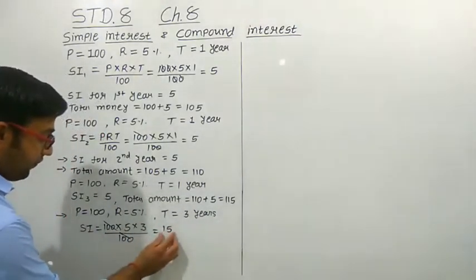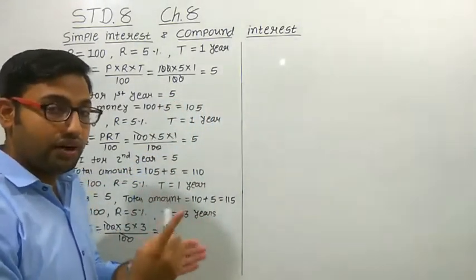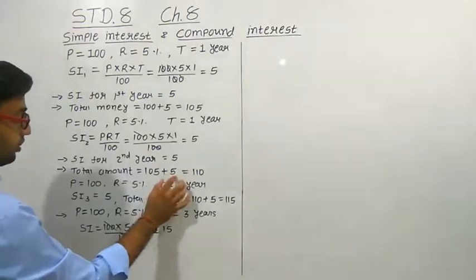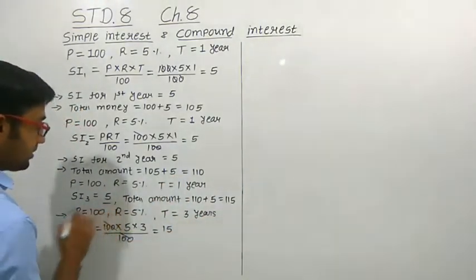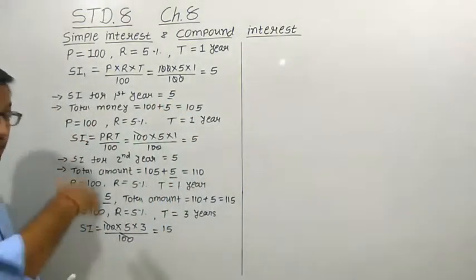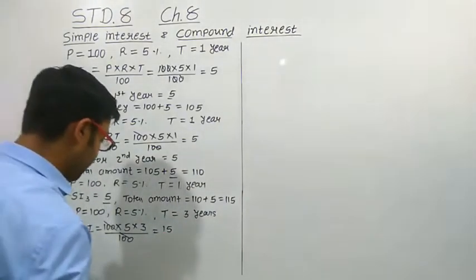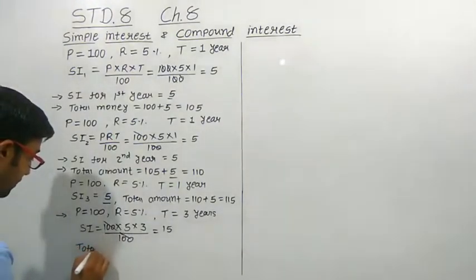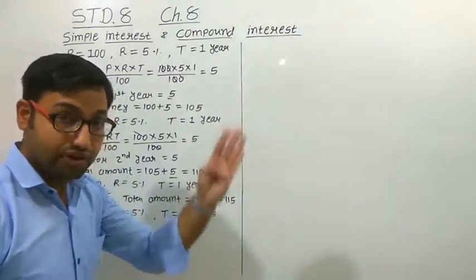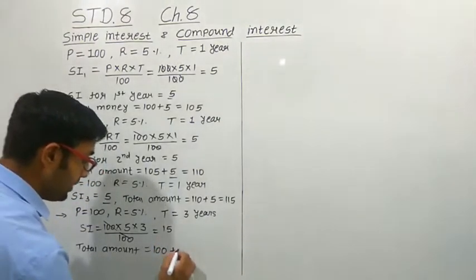See, here we get 15, and if we calculate the interest for each particular year, we get 5, 5 and again 5, right? In all 3 cases we get the simple interest as 5, 5 and 5. But when we calculate it together for the 3 years, we get the total interest of 15. So again the total amount that you have to pay back to the bank after 3 years is what you borrowed, that is 100 rupees, plus the interest, that is 15 rupees.